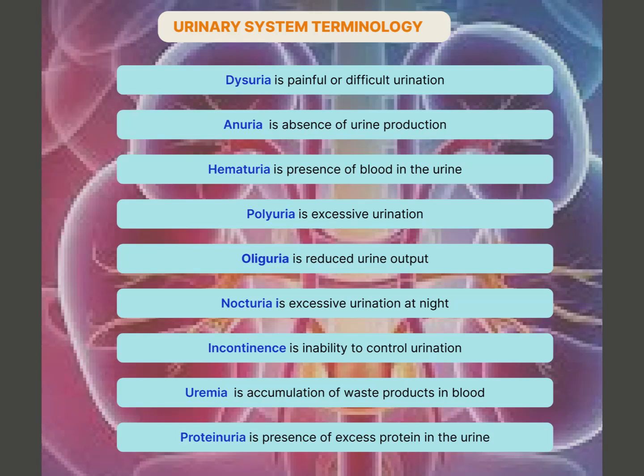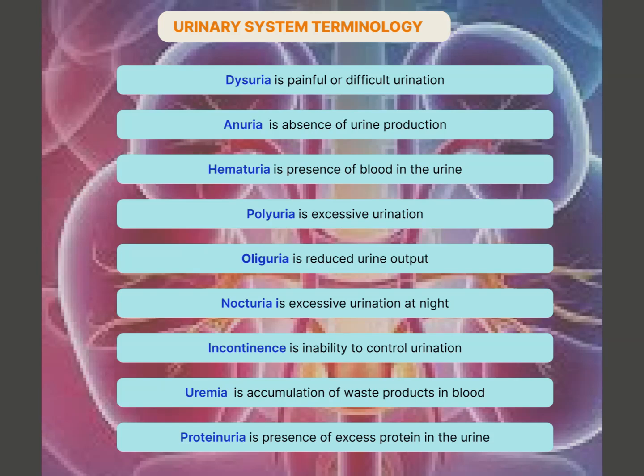Polyuria, excessive urination, often seen in diabetes. Oliguria refers to reduced urine output, usually less than 400 milliliters per day. Nocturia, frequent urination during the night time. Incontinence, the inability to control urination, common in elderly or those with nerve damage.